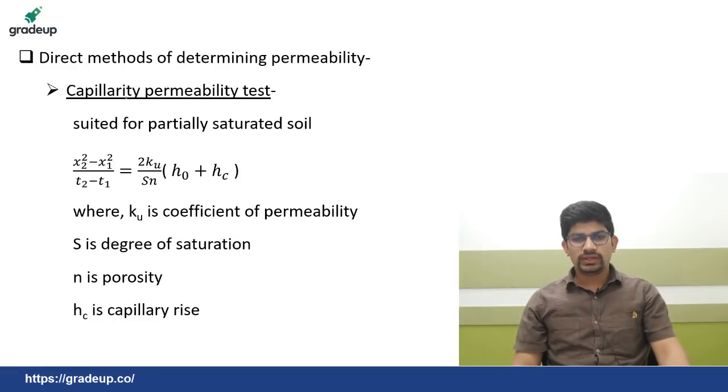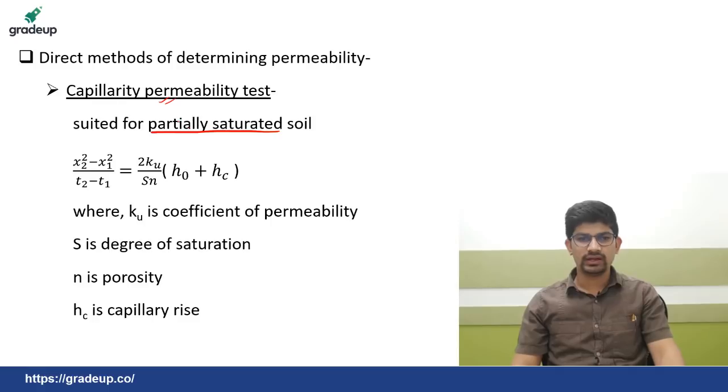Now there is one more test which is not very popular, but from an examination point of view it may appear, so it is imperative to discuss it here. It is the capillarity permeability test. Now this is suited for partially saturated soils. Earlier the soils were completely saturated, this is suited for partially saturated soil. Now the formula here is x2 square minus x1 square divided by t2 minus t1 is equal to 2 times ku upon Sn into (H0 plus Hc).